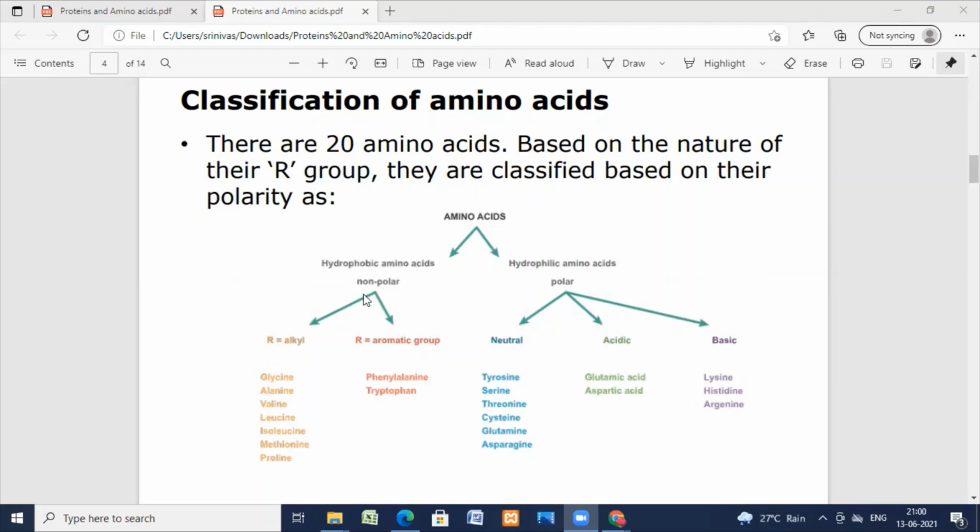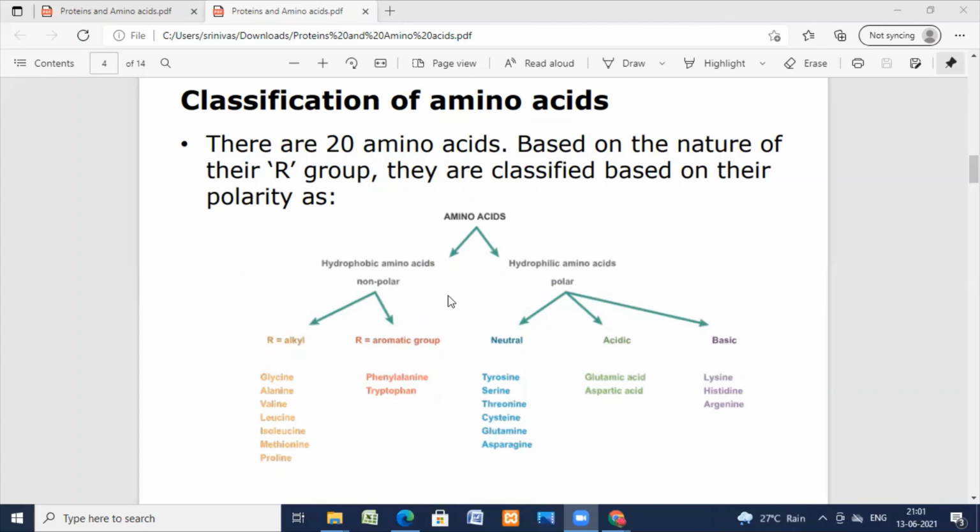If the R group is an alkyl group, as it changes, the different amino acids are glycine, alanine, valine, leucine, isoleucine, methionine, proline. And if the R group is an aromatic group, the examples are phenylalanine, tryptophan.